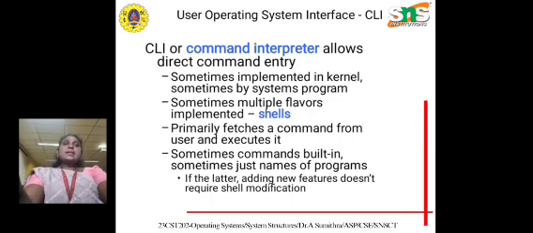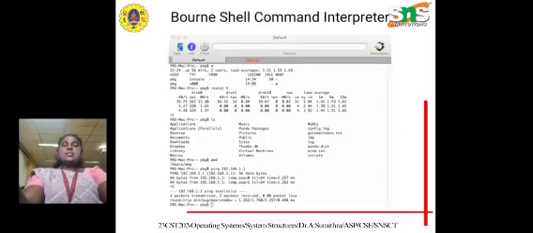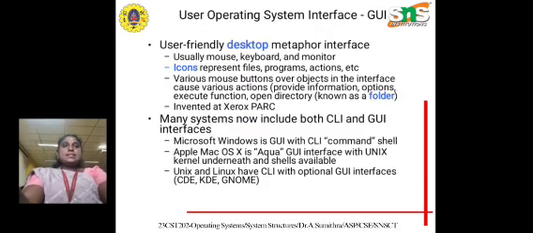The kernel is the central core processing unit, the center part of the operating system. The picture shows the shell command interpreter and the operating system graphical user interface. This is a user-friendly desktop interface with basic hardware physical components like mouse, keyboard, and monitor. Here we also have basic icons representing applications with file names, files, programs, and actions.